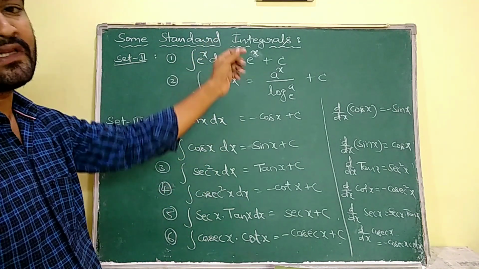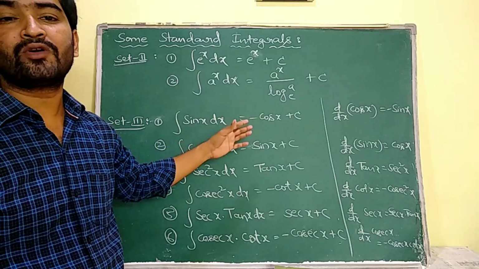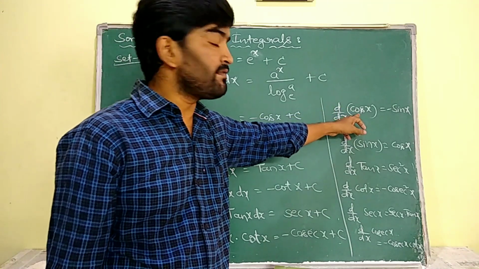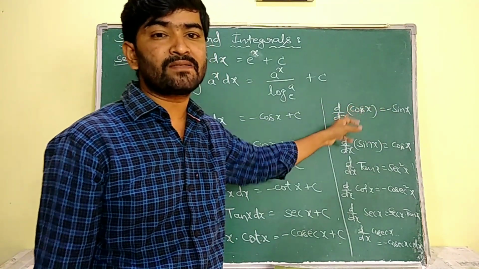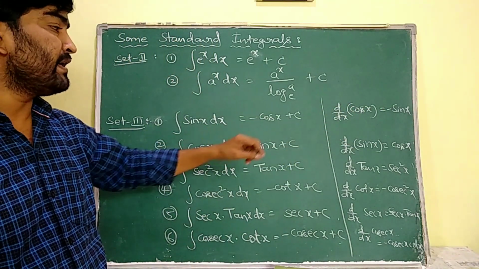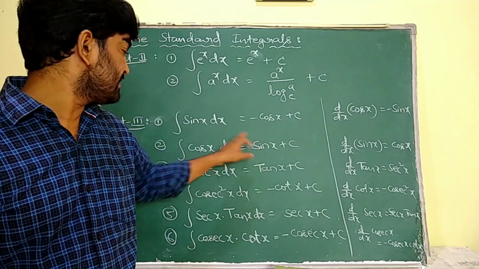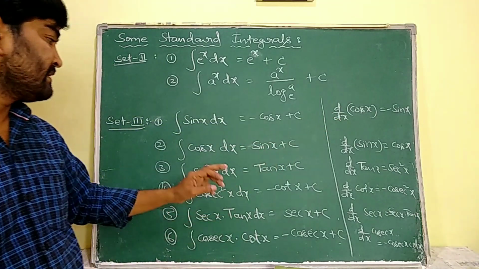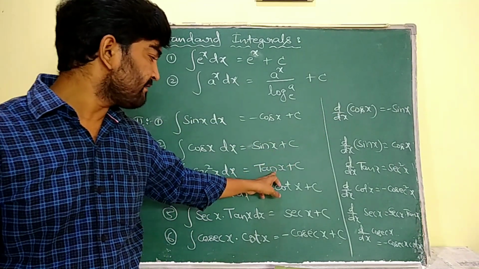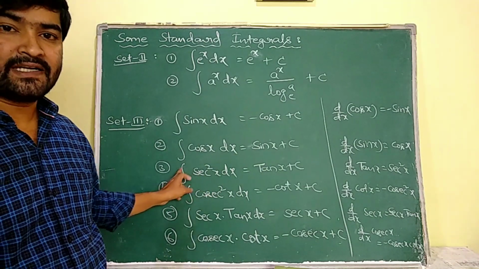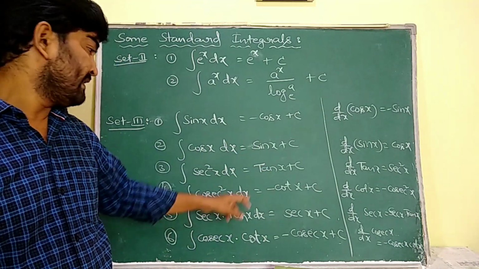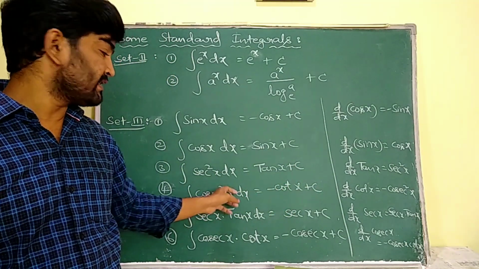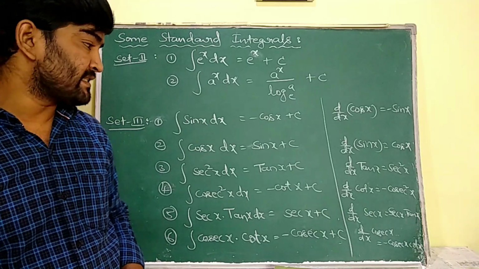So you just have to remember the differentiation formulas, then you will definitely recall the integration formulas. Why? Because d by dx of cos x is minus sin x, so the integral of sin x is minus cos x. d by dx of sin x is cos x, so the integral of cos x is sin x. d by dx of tan x is secant square x, so the integral of secant square x is tan x. d by dx of cot x is minus cosecant square x, so the integral of cosecant square x is minus cot x.